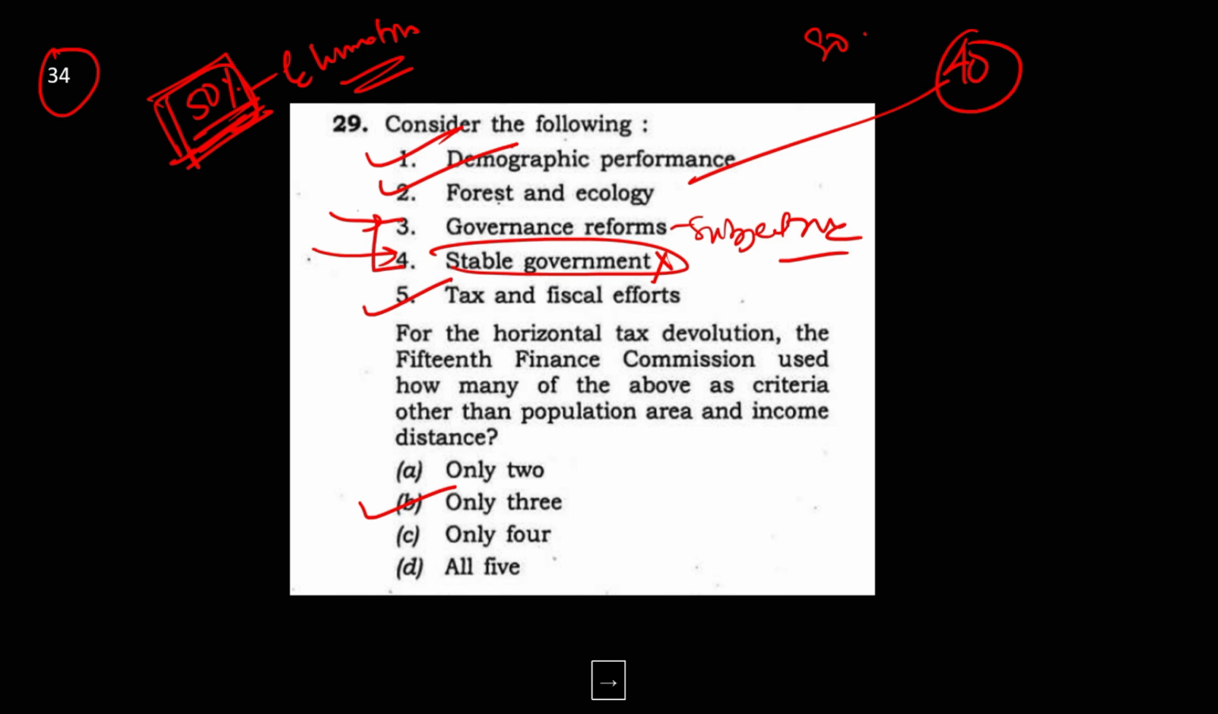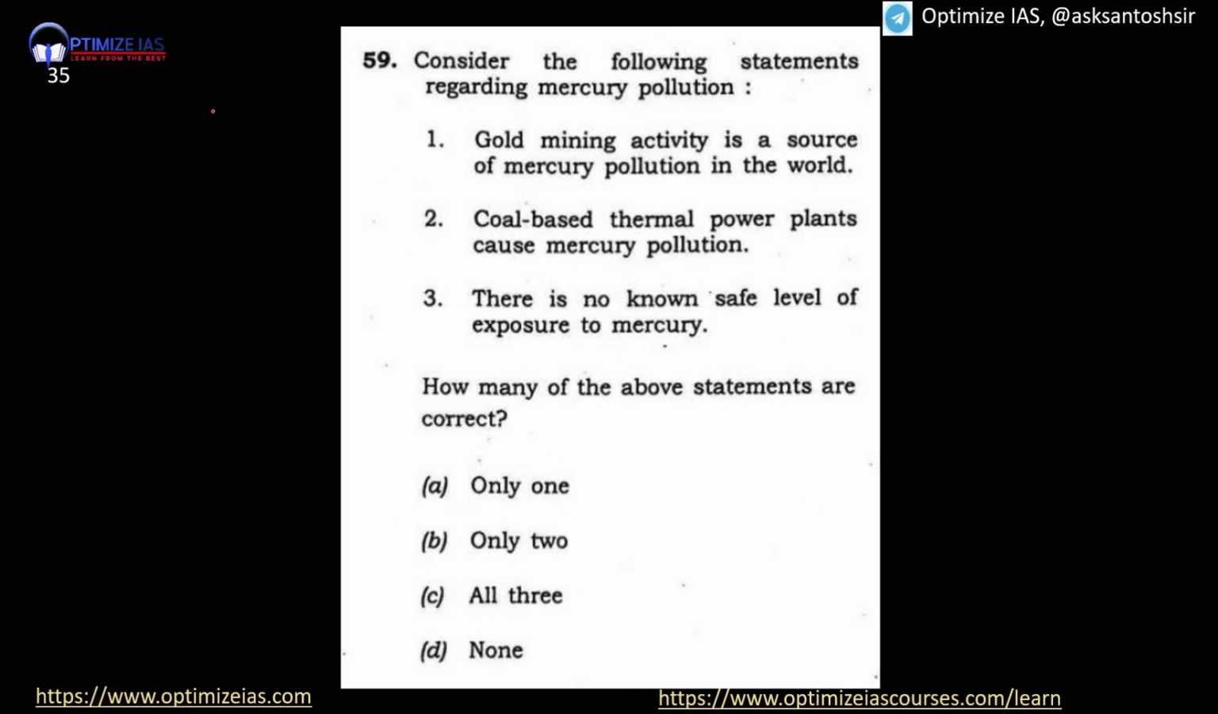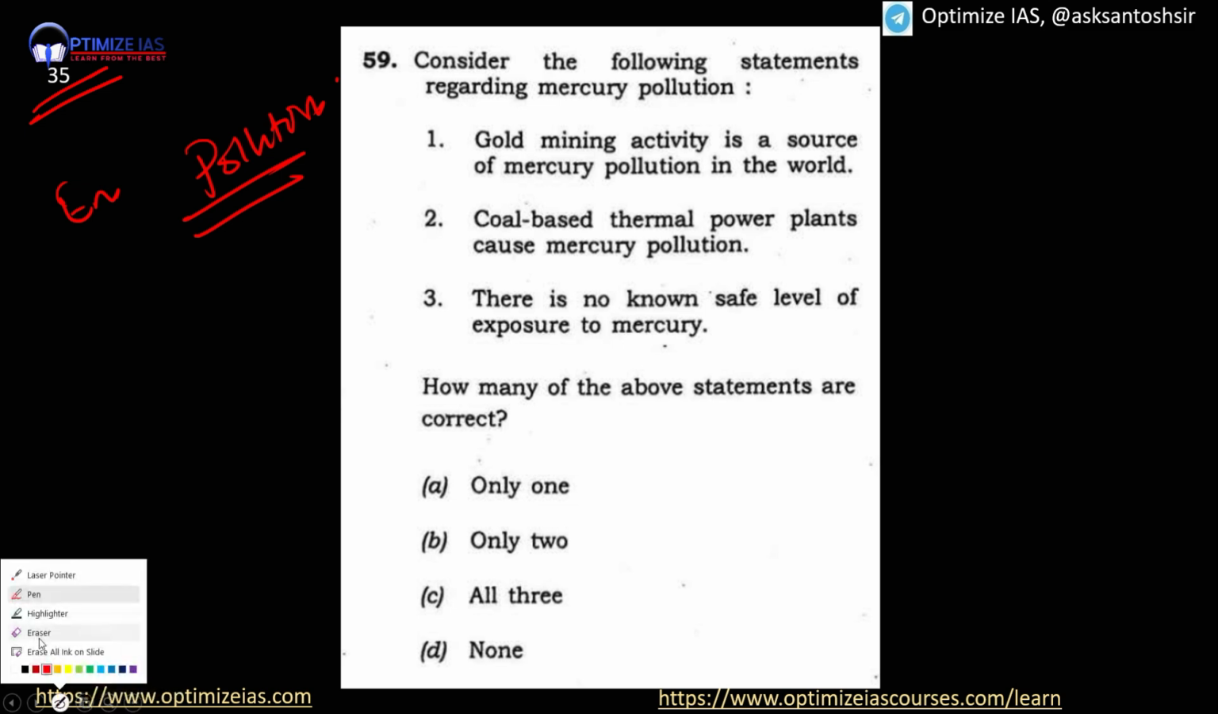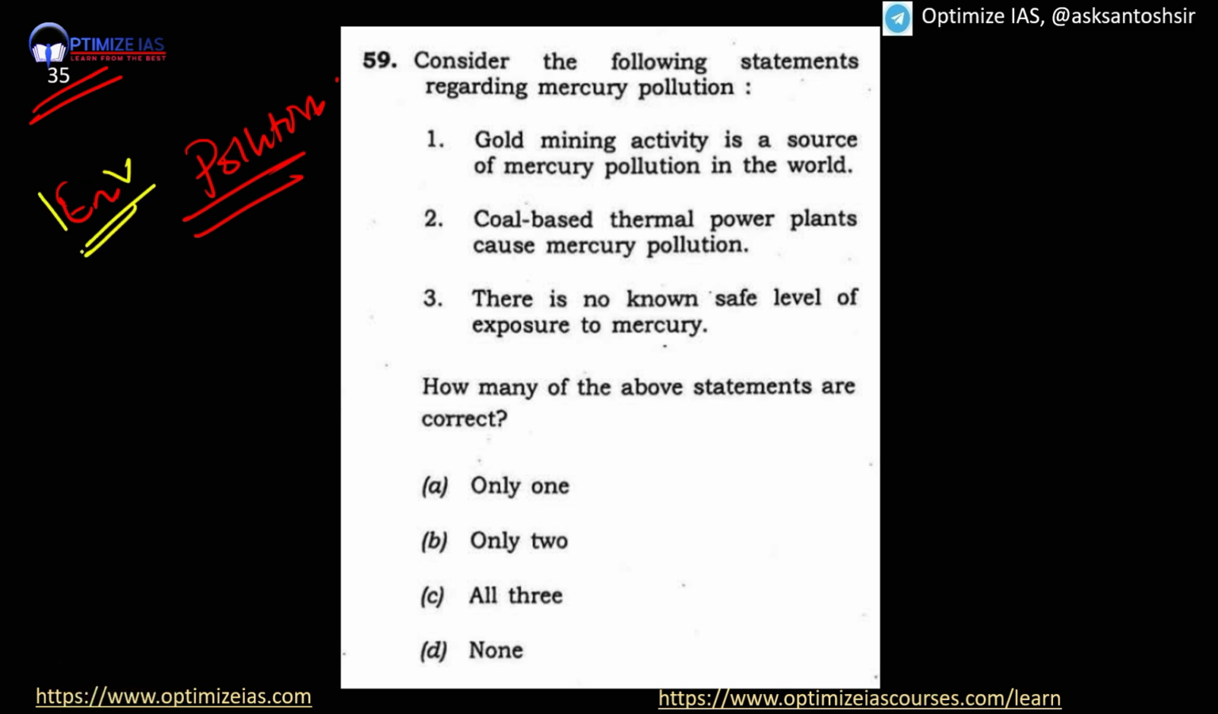Imagine, just imagine. And you can see another question, question number 35. Consider the following regarding mercury pollution. Guys, again I'm telling you, wherever pollution-related stuff comes in environment, listen very carefully. Wherever a pollution-related question comes in environment, generally in that case all statements are similar, like suppose they give you: how many of these will release SO2 or CO2 in the environment?